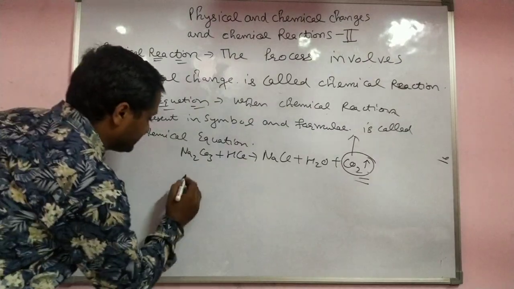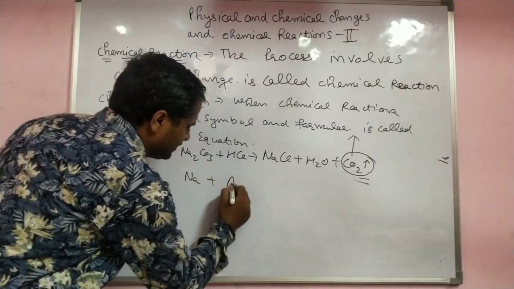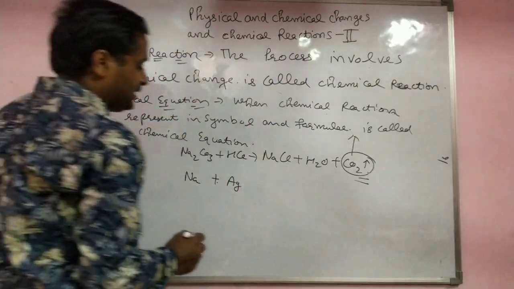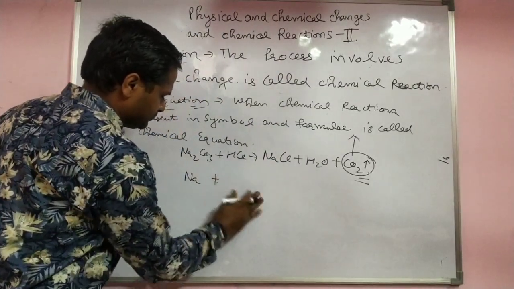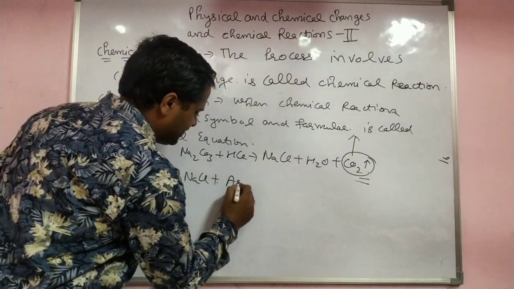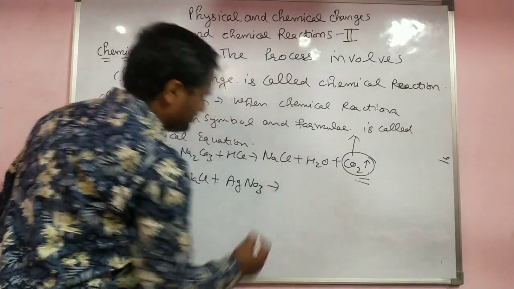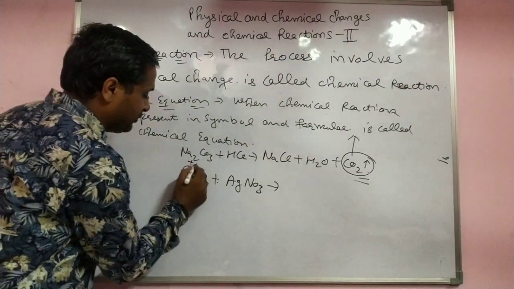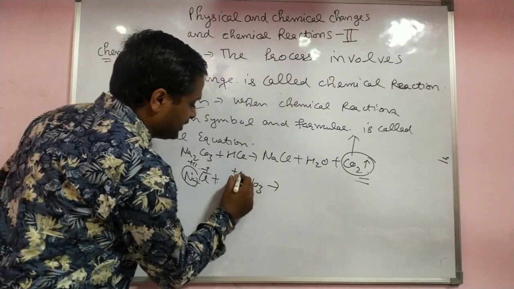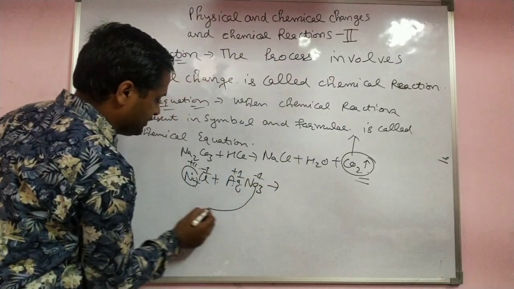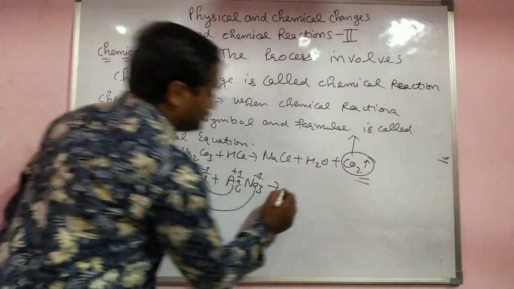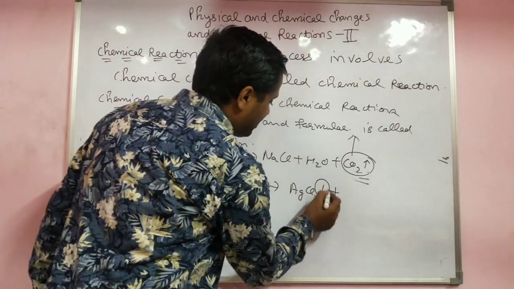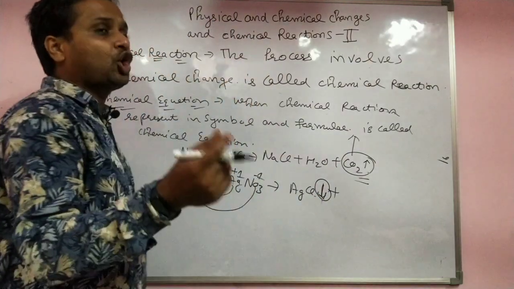And some reactions like NaCl plus AgNO3 are precipitation reactions. A precipitate forms. Sodium 1 positive, 1 negative, silver 1 positive, nitrate always 1 negative, that gives AgCl. The arrow down means the precipitate, a solid thing.